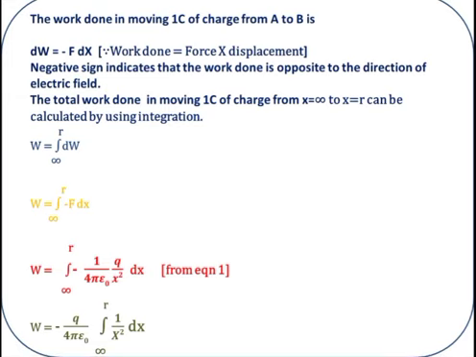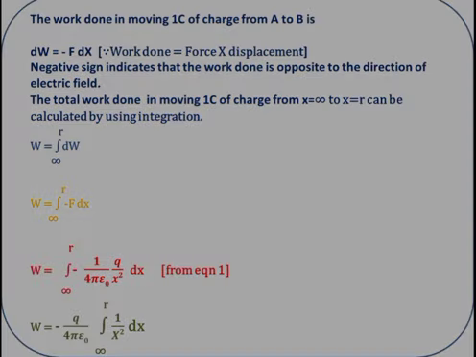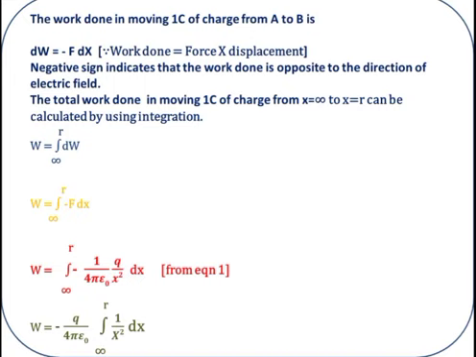The work done in moving 1 coulomb of charge from A to B is dW is equal to minus F dx. dW is equal to minus F dx means small work done.